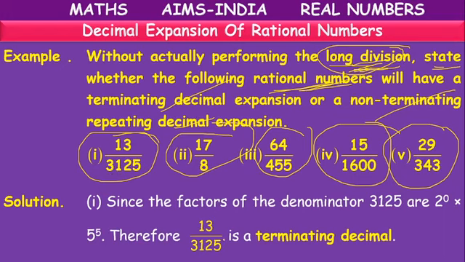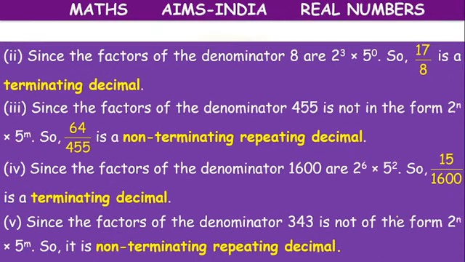So here 3125 is there, 13 by 3125. How to write? 2 power 0, 5 power 5, which means it has only 5s as its factor. So it is a terminating decimal. Next, 17 by 8. Only 2s are there. We can write 8 as 2 cube. So it is a terminating decimal.